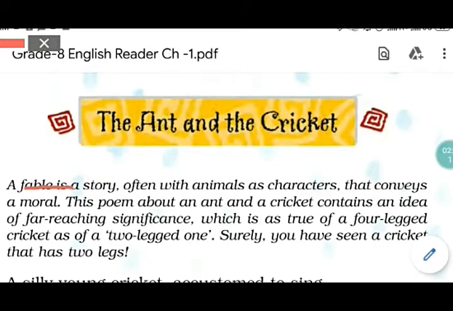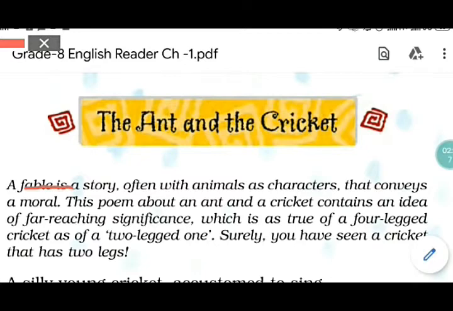So there are two main characters in this. One is the ant, another is the cricket. Now the cricket is a kind of insect generally found creaking around during the summer season.